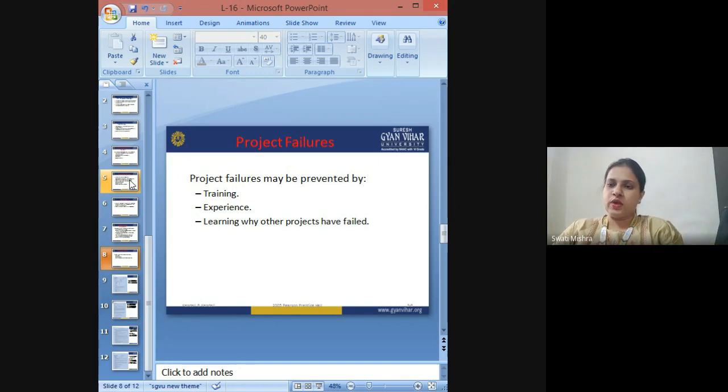Then there is one more very important aspect when you are desiring to prevent any kind of project failures. You need to learn why other projects have actually failed and learn from others' failures also. So, that is why we solve so many case studies in business management and, of course, in project management also.